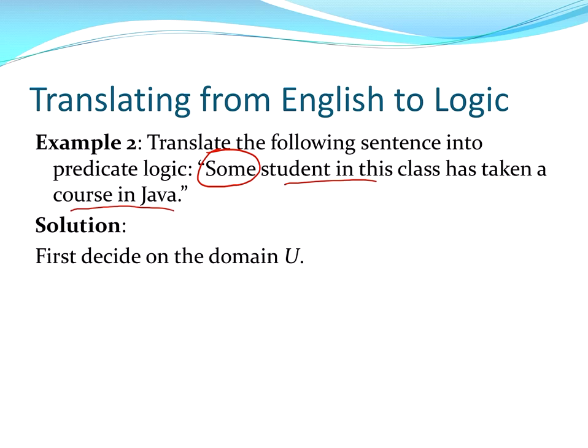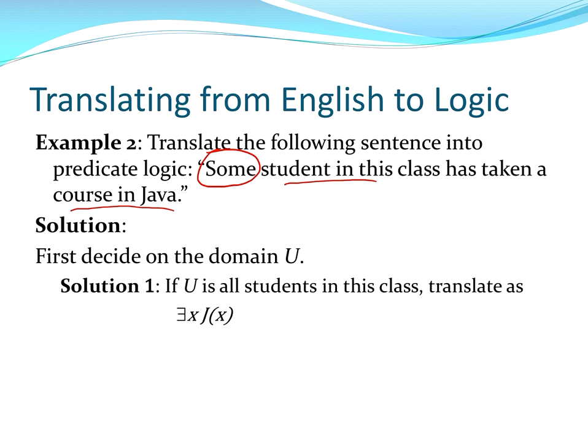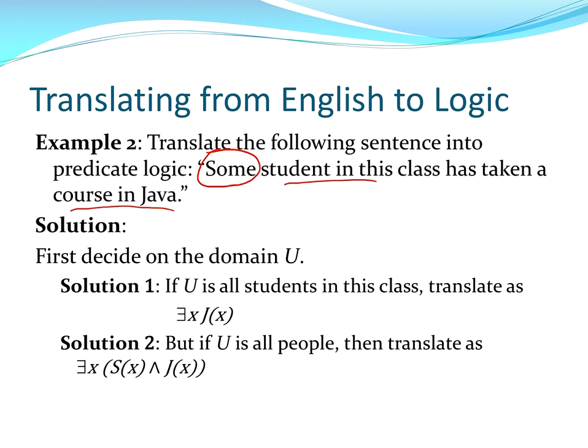Again, we have to decide on the domain U, and in the first case, if it is only students in the class, then we can just write there exists x, J of x as a translation of that. On the other hand, if you use all people, then we will translate it as there exists x such that they're in the class and that they've taken Java. There's at least one person who's in the class and has taken Java.